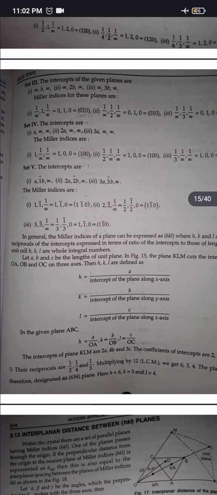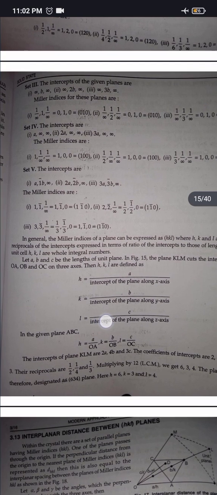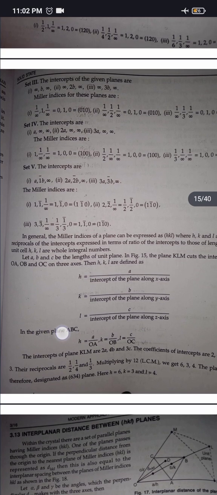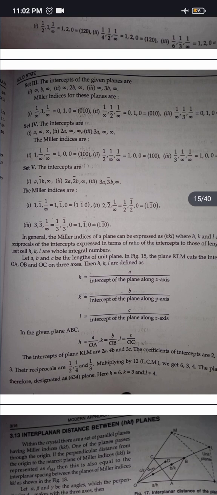Then h, k, l are defined as: h is equal to a upon the intercept of the plane along the x-axis, k is equal to b upon the intercept of the plane along the y-axis, l is equal to c upon the intercept of the plane along the z-axis. In the given plane, h is equal to a upon OA, k is equal to b upon OB, l is equal to c upon OC.